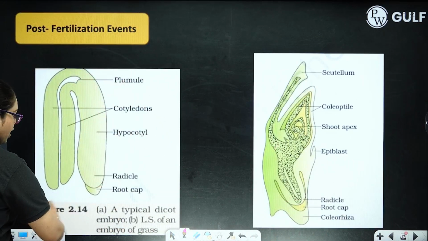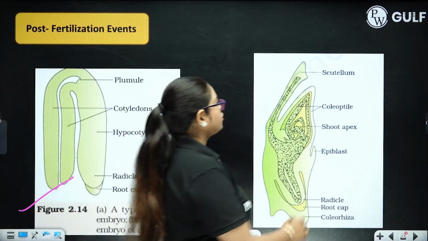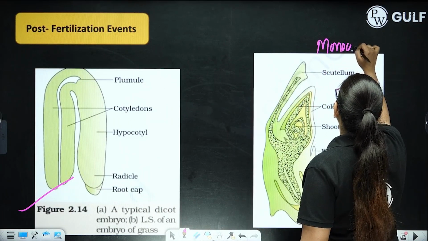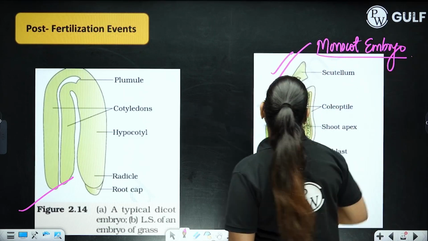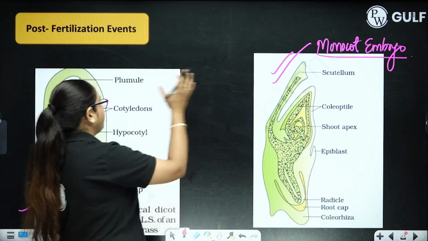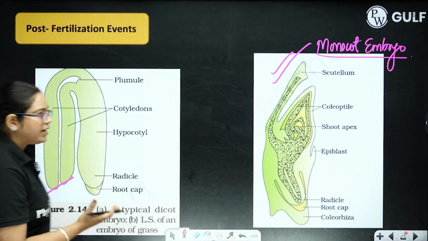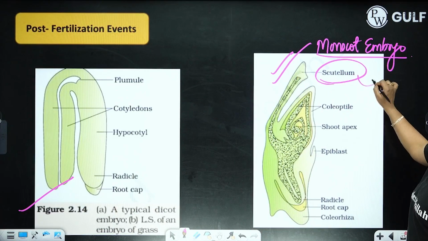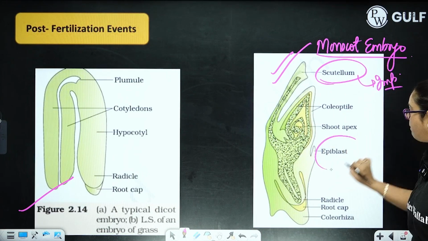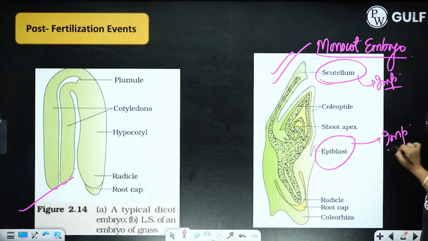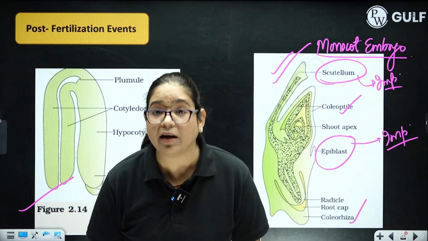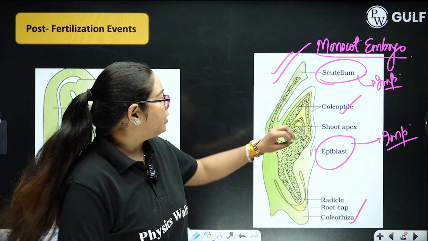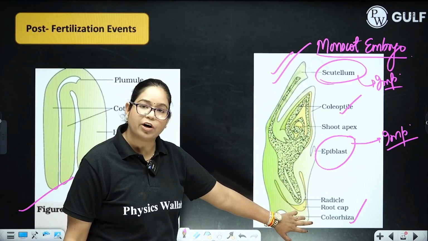Next is your structure of dicot embryo and structure of monocot embryo. This is highly important because monocots have something special that is not present in dicots. Dicots are very simple, but monocots are having scutellum. That is very important, and they are having epiblast. Very important. Apart from this, they are having coleorhiza and coleoptile. Coleoptile is covering the plumule, whereas radicle is covered by coleorhiza.